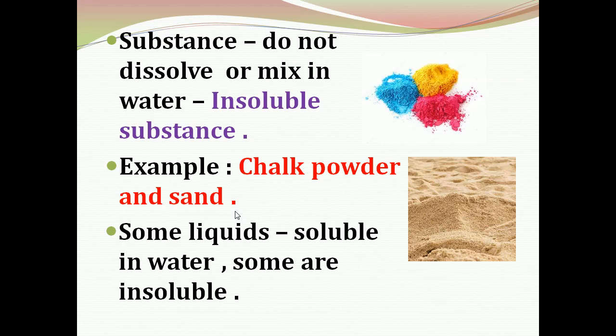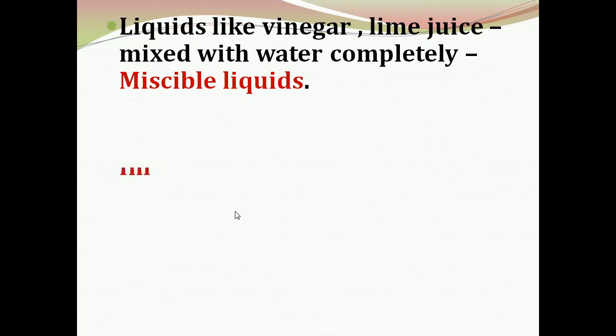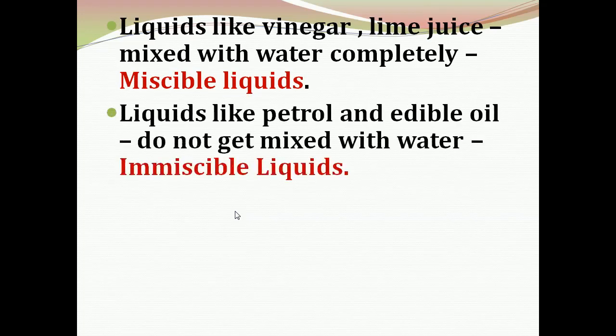Some liquids are soluble in water, some are insoluble in water. So based on the solubility of liquids, liquids can be classified into two. They are miscible liquids and immiscible liquids. What are they? Miscible liquids and immiscible liquids.